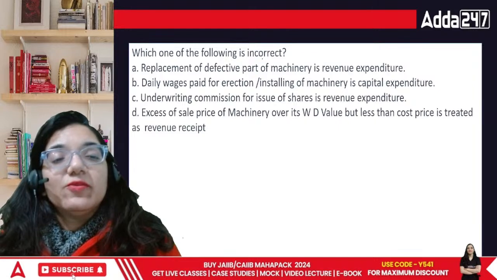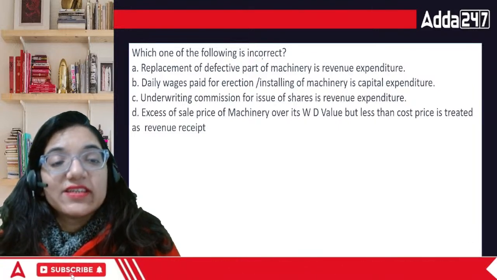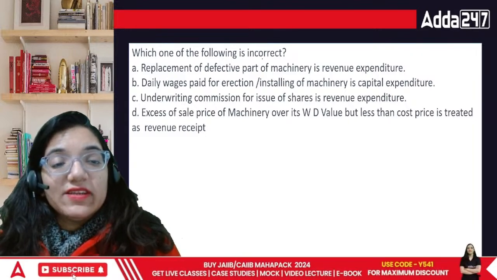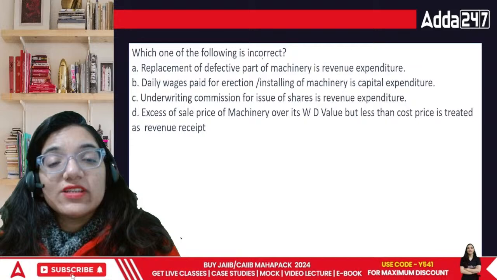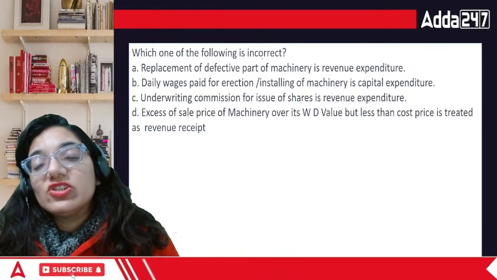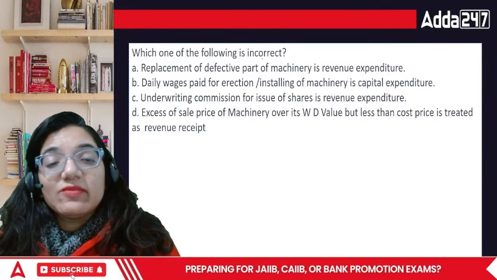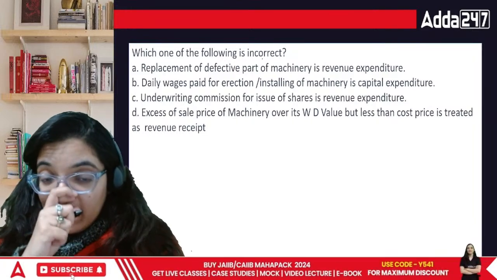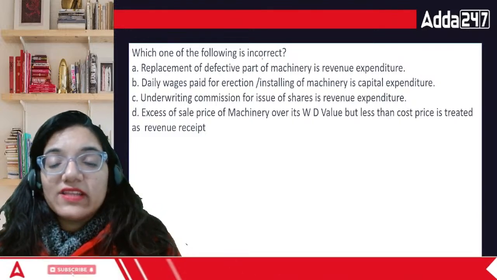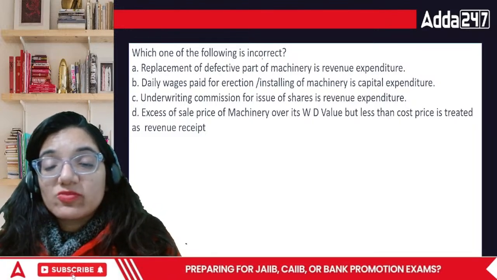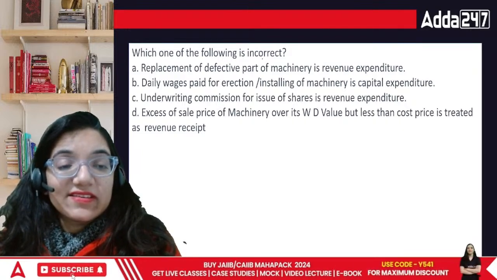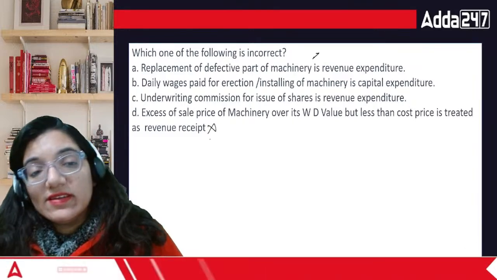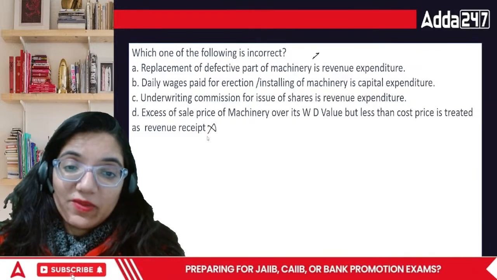Acha, next question. Which one of the following is correct? Is incorrect. Replacement of defective part of machinery is a revenue expenditure. Then wages paid for erection/installation of machinery is a capital expenditure. Underwriting commission for issue of shares is revenue expenditure. And excess of sale price of machine over its WDV but less than the cost price is treated as revenue receipt. Okay, this one is absolutely wrong. There is nothing called D in this word. Okay, what would be the answer in this case?